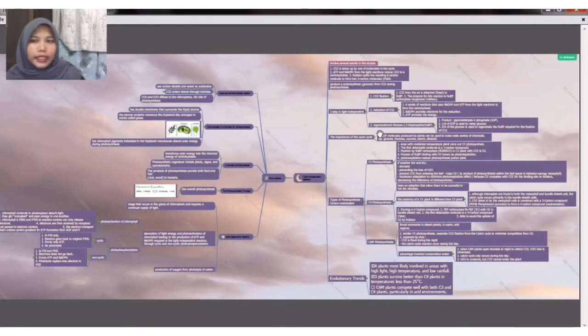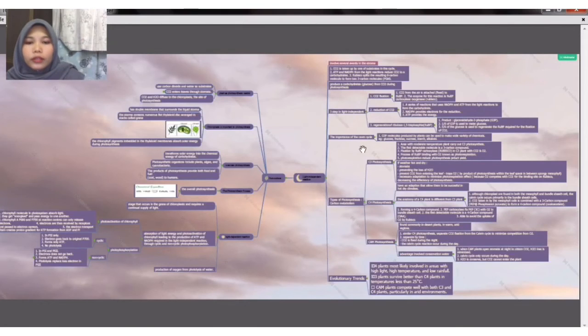The application that I use to do this mind map is MyMaster. Why did I choose MyMaster? First, this application has a lot of free tools that can be used to do this mind map. And this application also has a lot of templates, and you can choose a free template in the application to do this mind map.